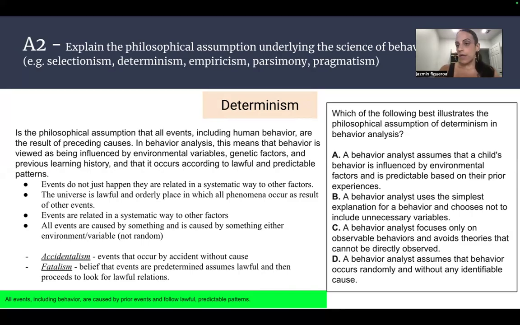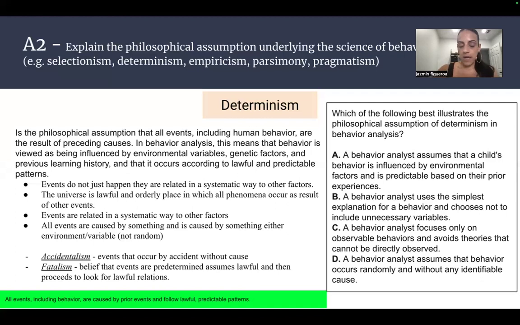The universe is lawful, so nothing happens by random, nothing just happens just because. It's lawful, so there's a reason behind it. All events are related in a systematic way. All events are caused by something that is caused by something, either environmental or variable. Again, it's not random.